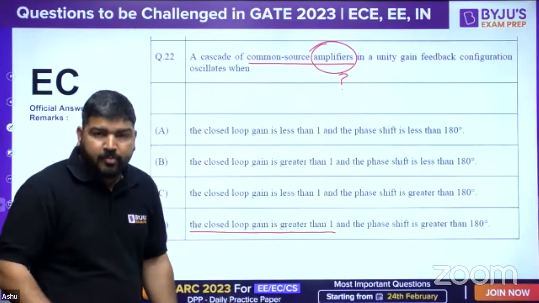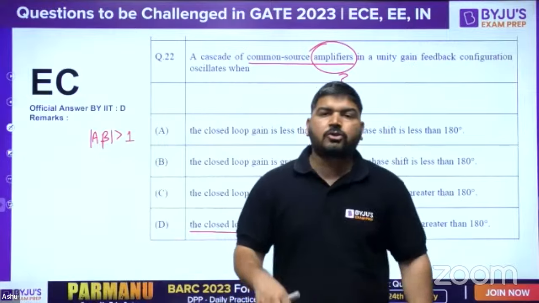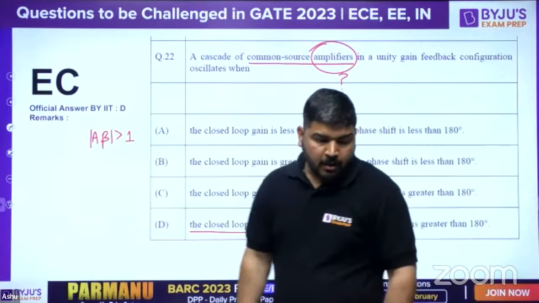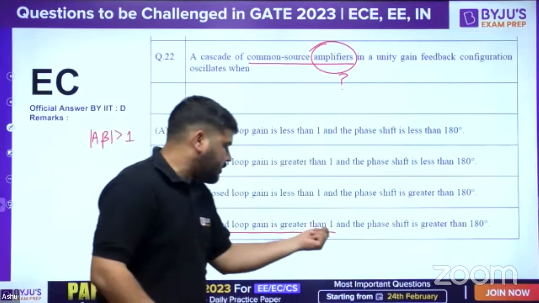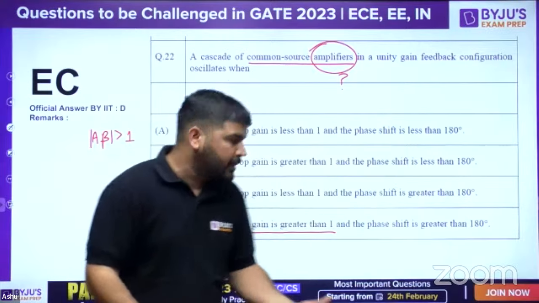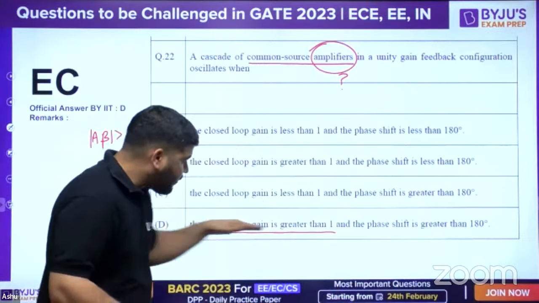Now, there can be one argument, and that argument is, we know that in an oscillator, the closed loop gain has to be infinite, and infinite is always greater than 1. So you can take it as a logic that the closed loop gain is greater than 1, because in an oscillator the closed loop gain has to be infinite. So greater than 1 is a subset of infinite, and you can't claim on that.